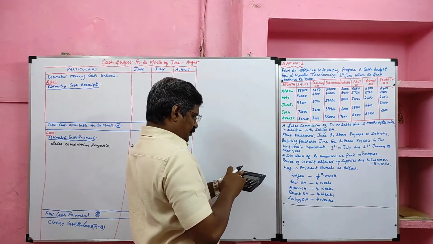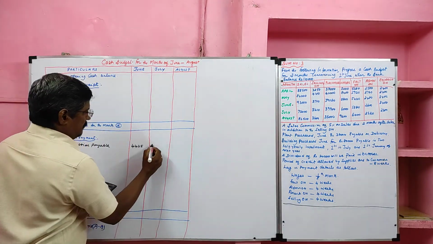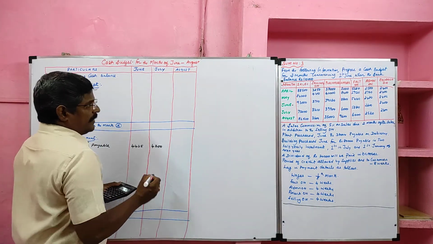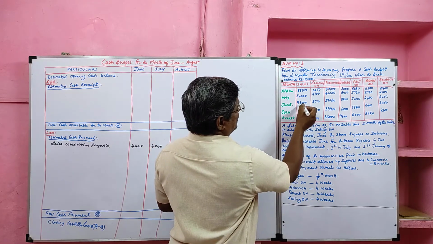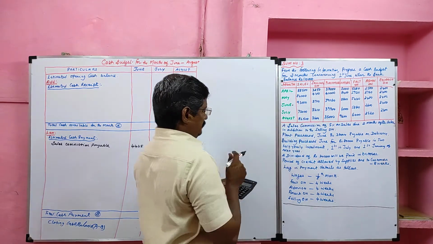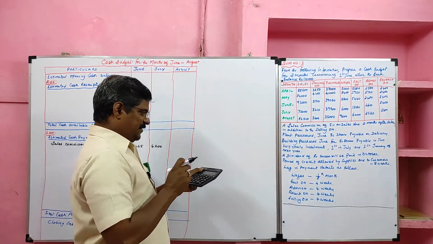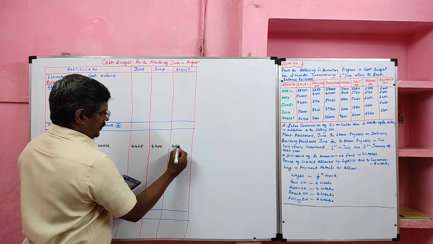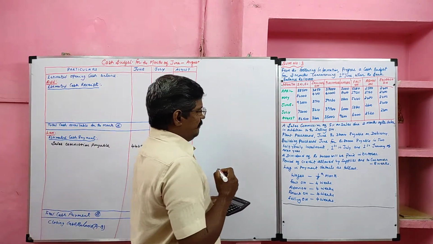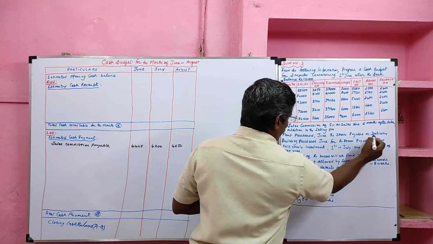May sales 84,000 into 5%, we will get 4,200. Then for August we will pay sales commission of June. June sales 93,000, of which 5% we will pay, 4,650.